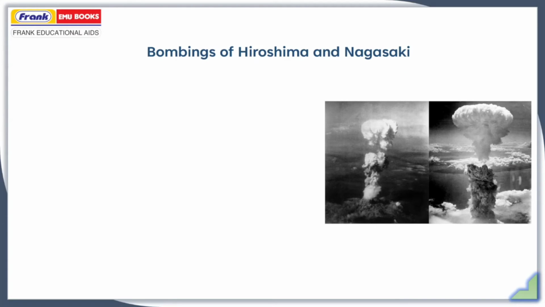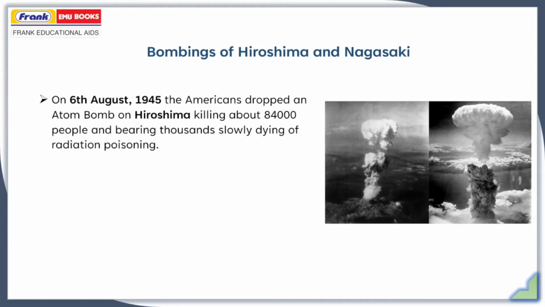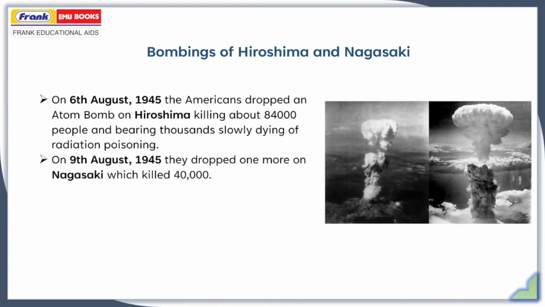Bombings of Hiroshima and Nagasaki. On 6th of August 1945, the Americans dropped an atom bomb on Hiroshima, a Japanese city, killing about 84,000 people and leaving thousands slowly dying of radiation poisoning. And on 9th of August 1945, they dropped one more atom bomb on Nagasaki, which killed another 40,000 people.